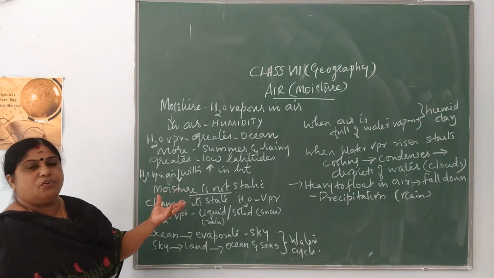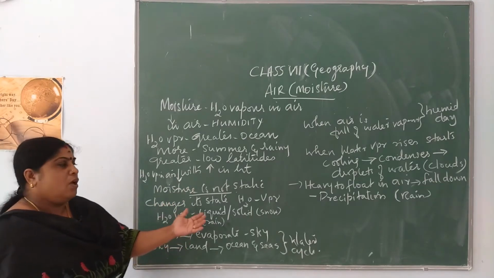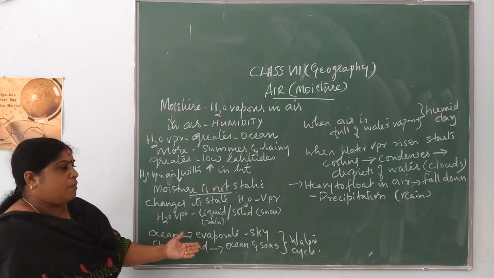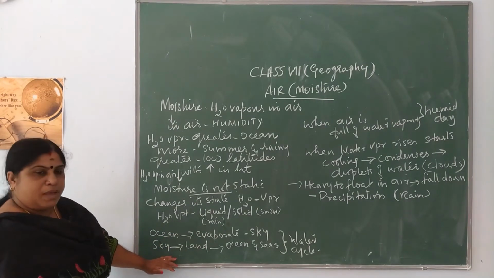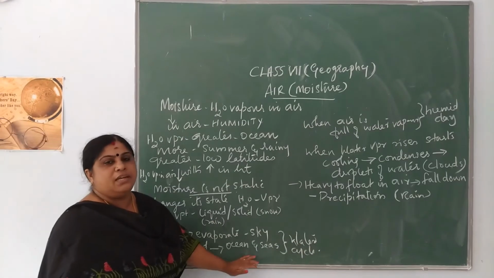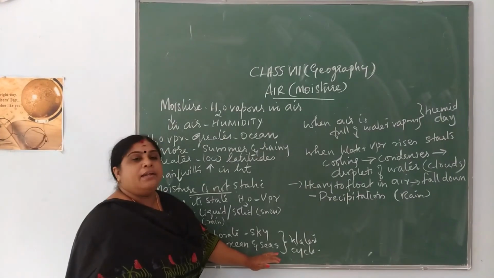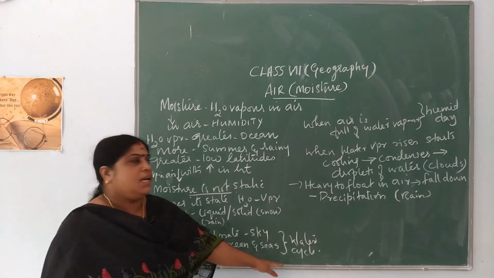It becomes too heavy to float in air, and it falls down in the form of rainfall back towards the land. From the land, this water again flows back to the oceans and seas, and this process is repeated, which you call the water cycle.